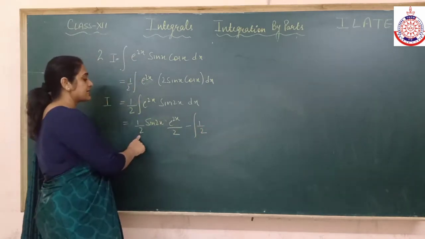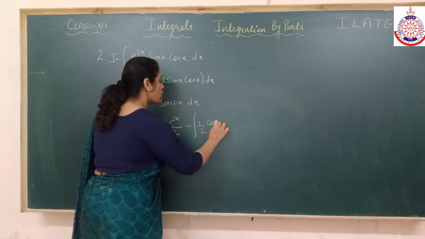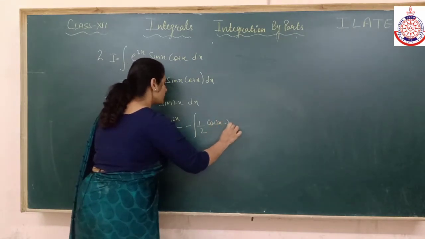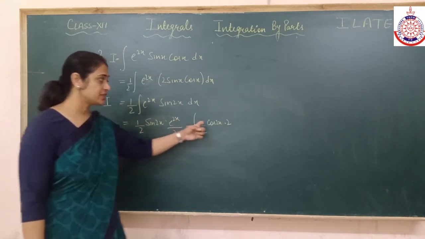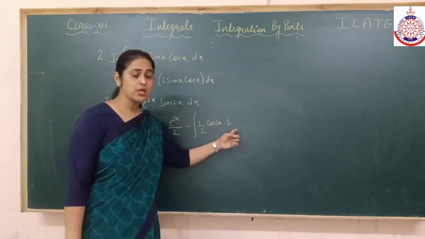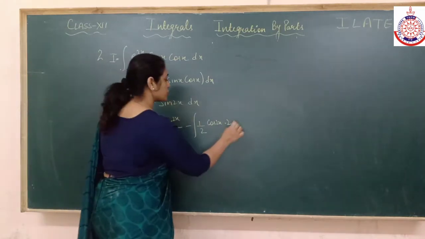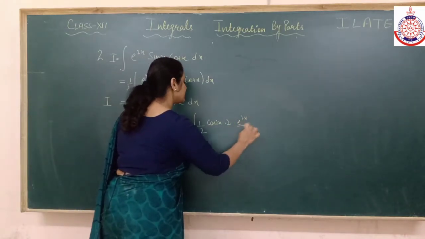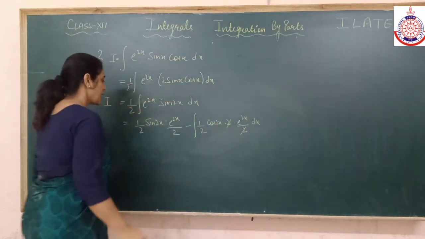1 by 2 will remain as it is. Differentiation of sin 2x would be cos 2x into 2. In integration, the coefficient of x comes in the denominator. In differentiation, because we apply the chain rule, it goes in multiplication. Into integration of second, that is e^2x by 2.